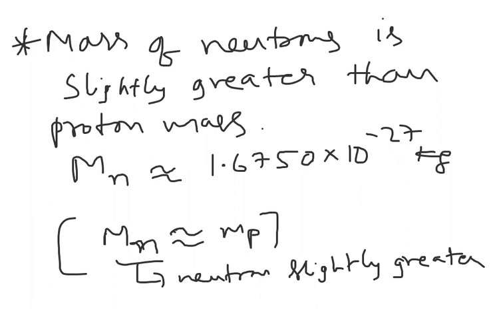Now take any element, suppose X is some element. This element has atomic number Z, and A is called the mass number.